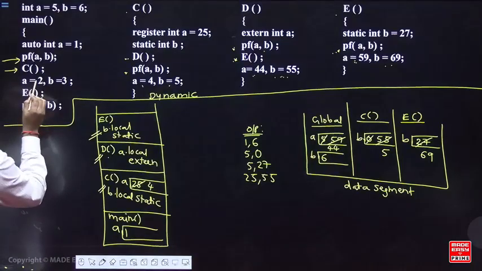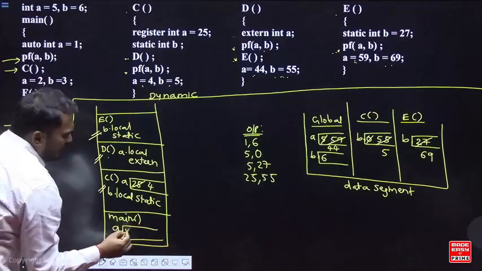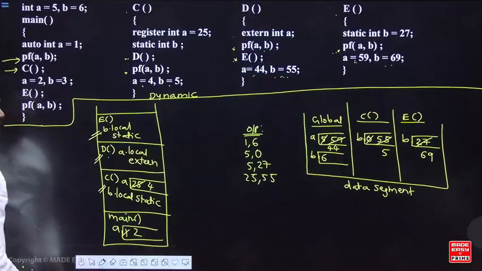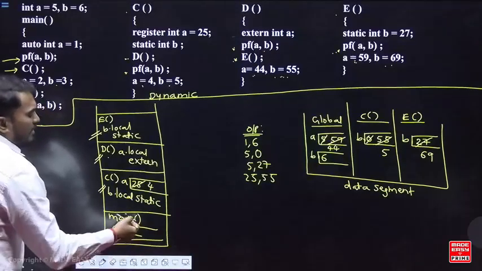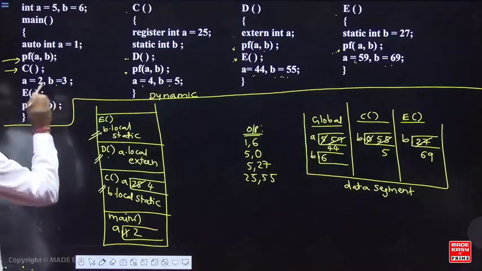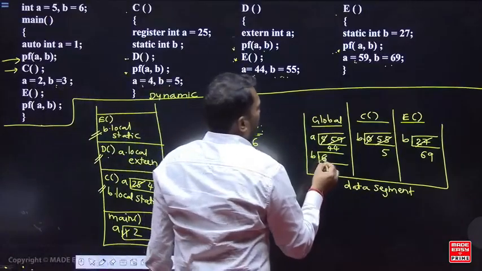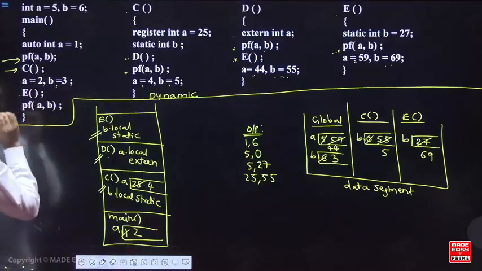From here, you say A equal to 2, B equal to 3. A is a local variable, you change it to 2 here. But B is a free variable. Where do you change it? Previous calling? Main does not have any previous calling, so you change it in the global. Global में B का value change होगा 3. Right? Next, again you are calling function E.